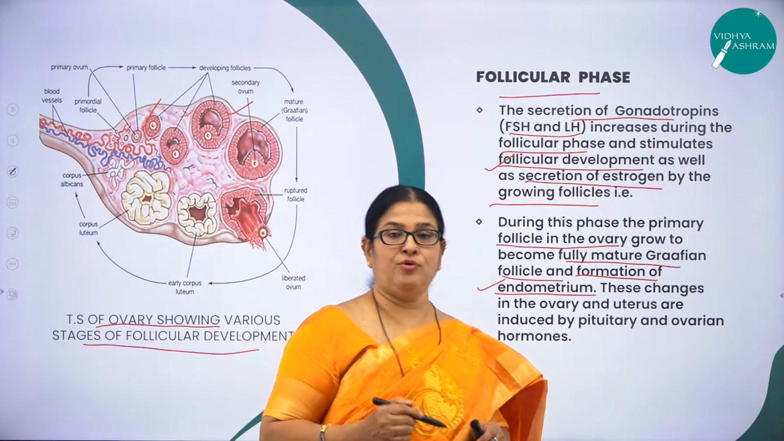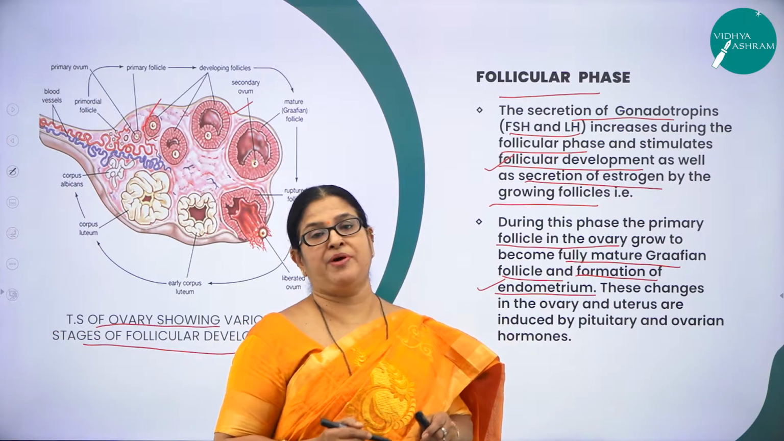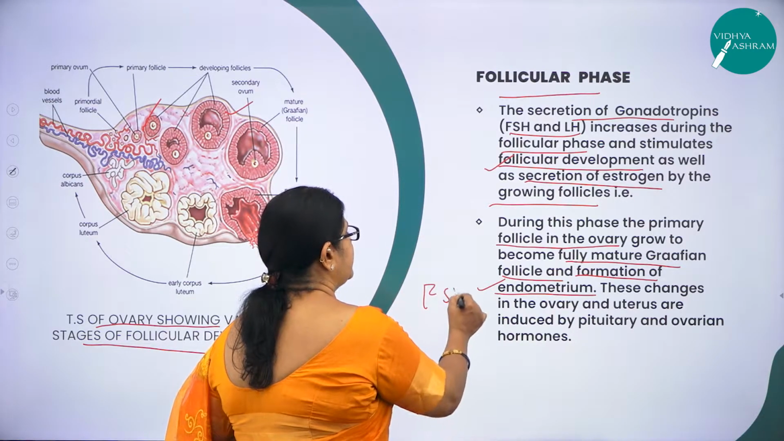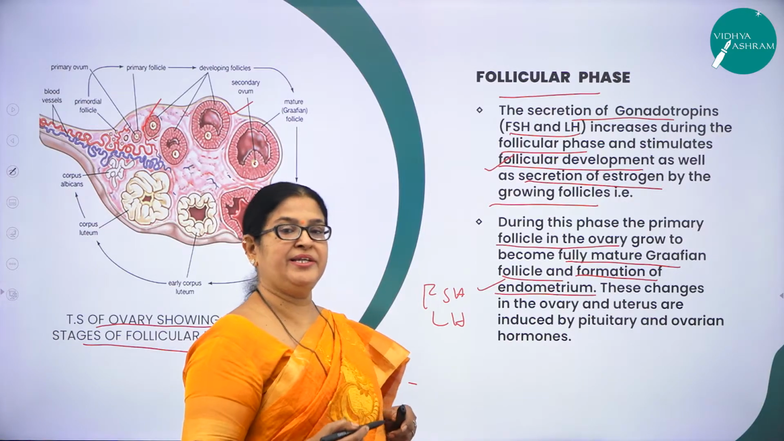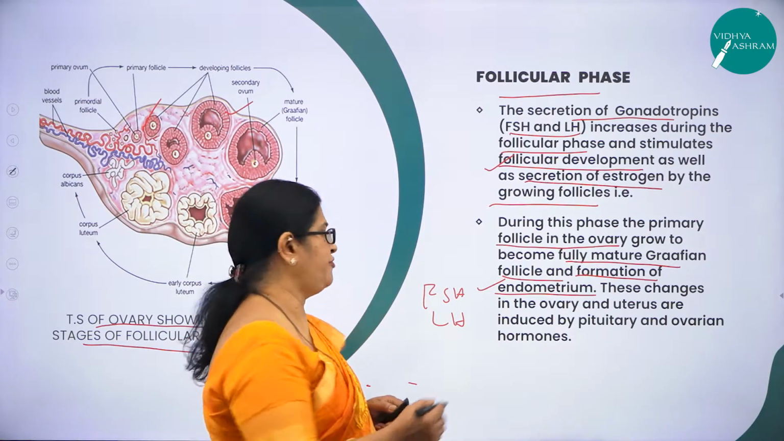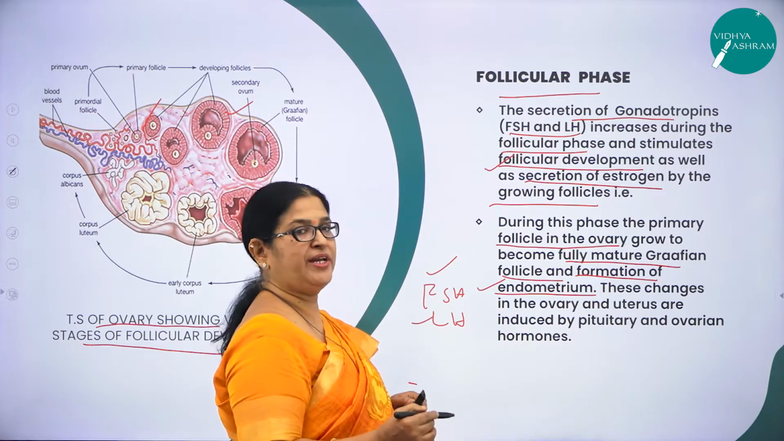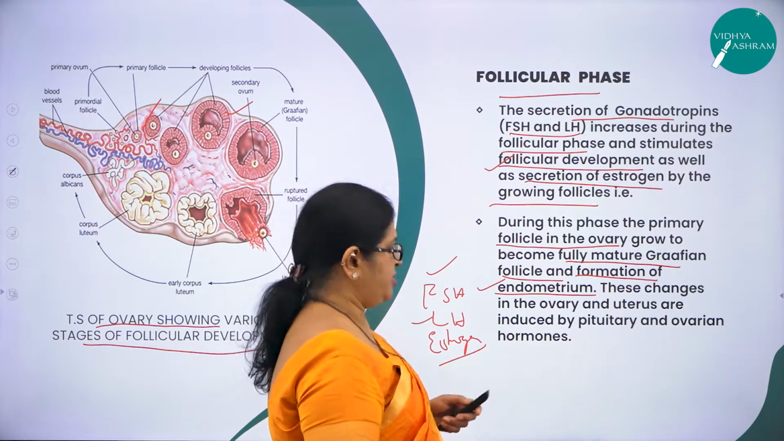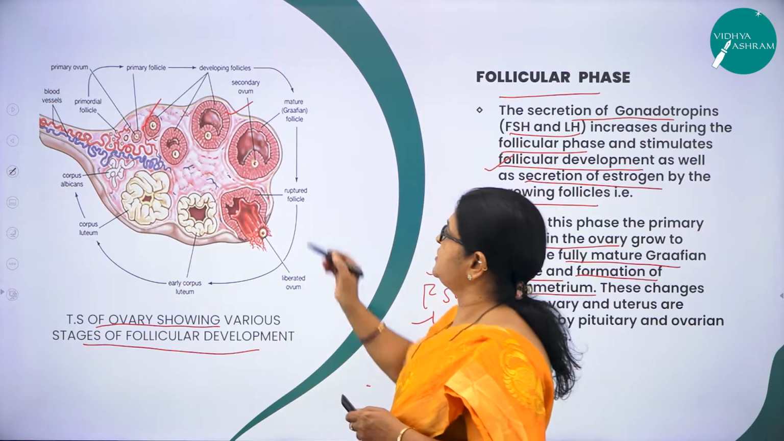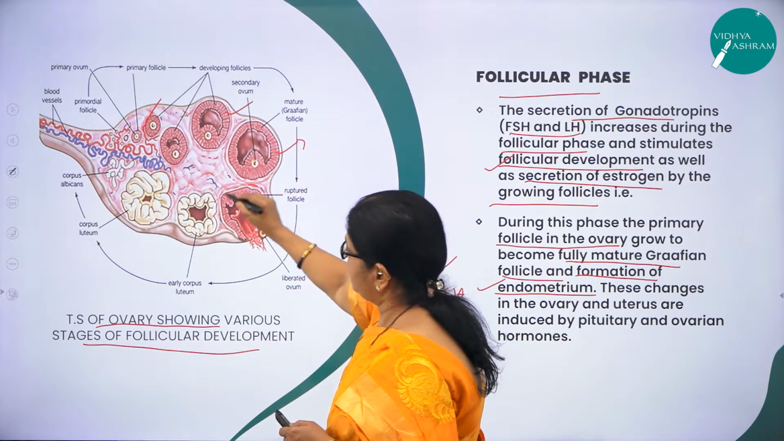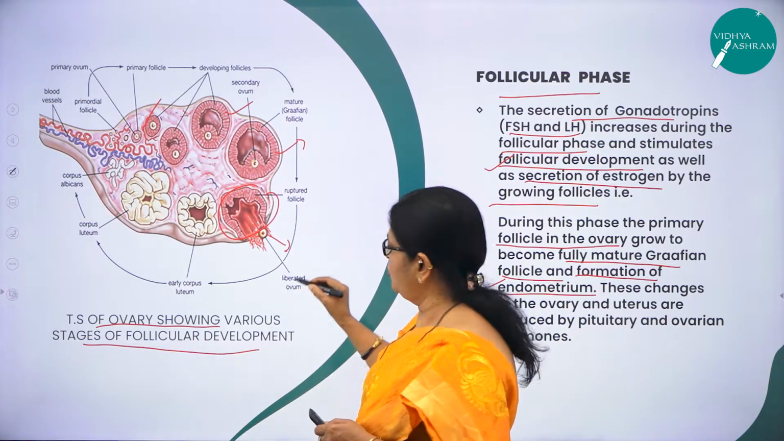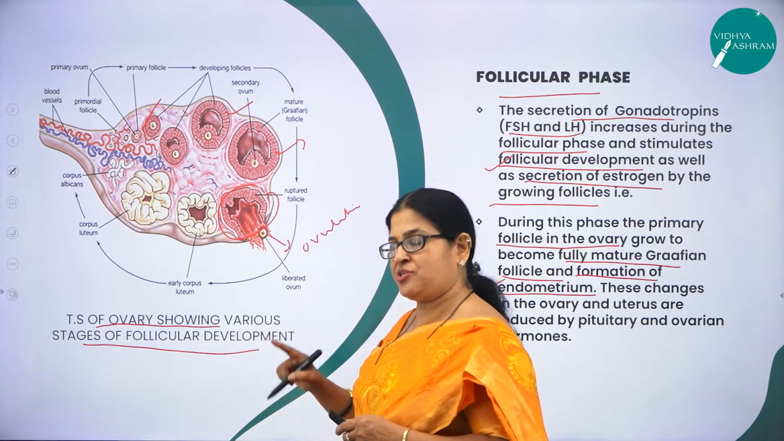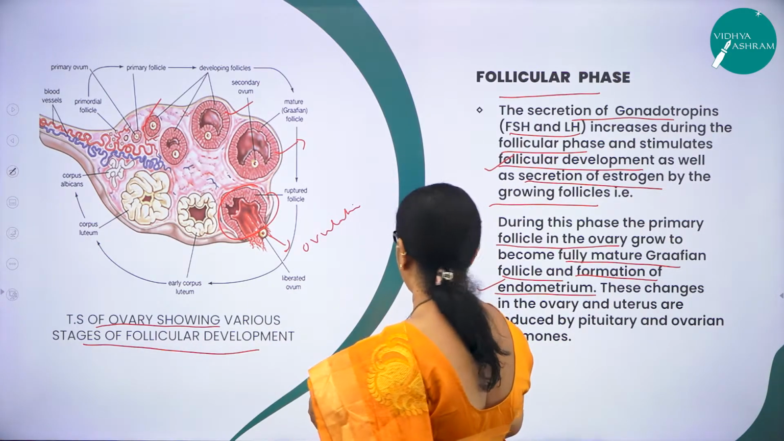And these changes in the ovary and the uterus are mainly induced by the pituitary and the ovarian hormones. Namely, what are the pituitary hormones? FSH and LH. I hope you remember the anterior pituitary produces two types of gonadotrophins, namely FSH and LH, and the ovarian hormone is the estrogen. So this is the very important event of the menstrual cycle, the follicular phase. Here you can see the mature Graafian follicle ruptures and there is a release of what? Ovum, and this is called ovulation. Right. So the first phase is called the menstrual phase and the second phase is called the follicular phase.